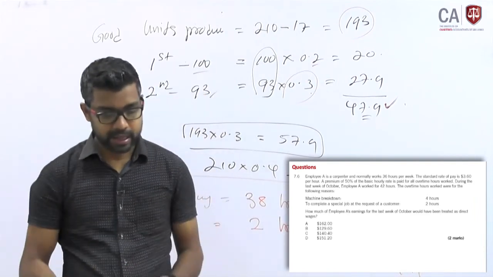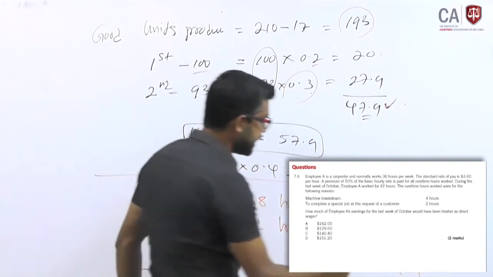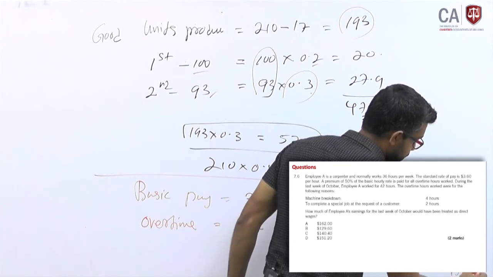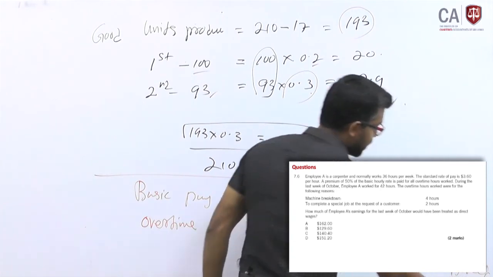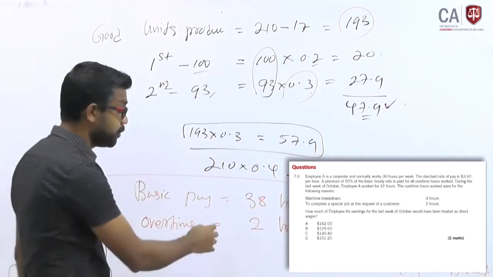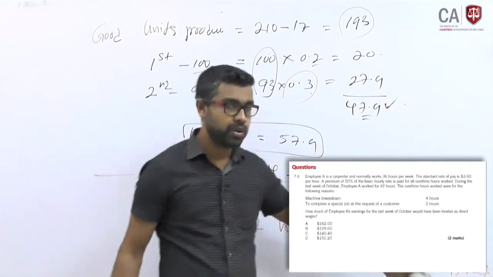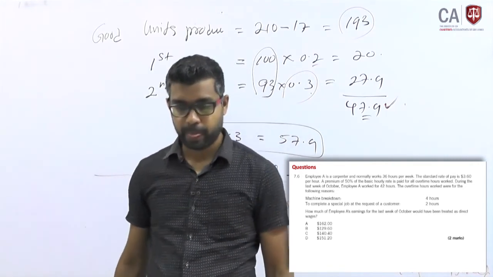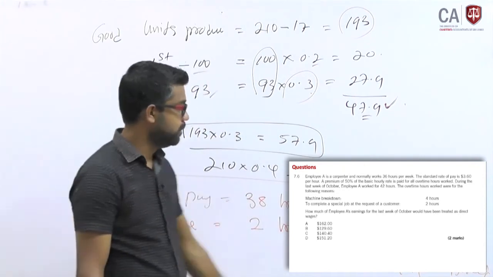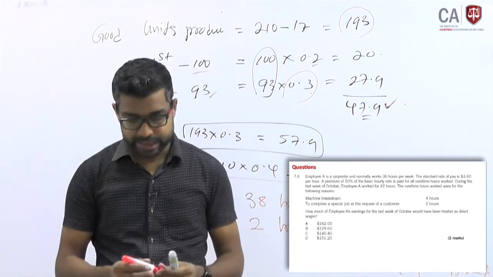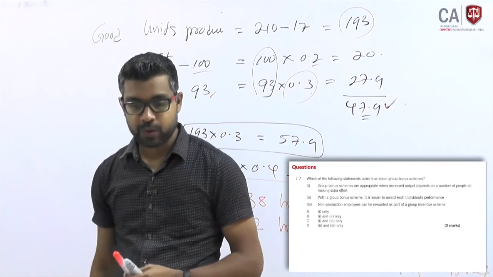So this is the correct answer. The answer is direct wages, direct cost. If they ask for total cost, you have to consider those 4 hours also, but here you do not worry about it, they ask for direct. 140.4, the answer is C. The correct answer is C. Question number 7.